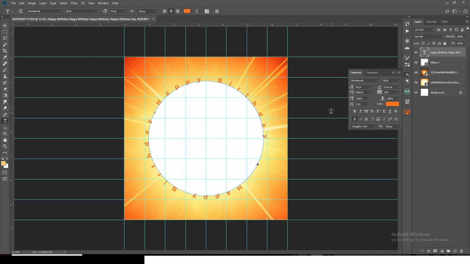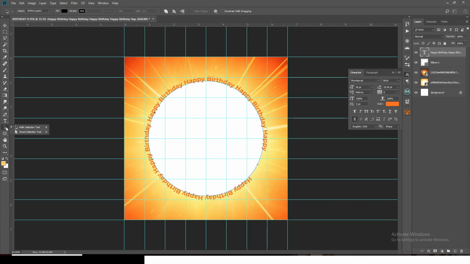Enter. And also I don't like the way the tracking is. It's too much. Let's give it 0. And that is it, the tracking to 0. Everything is perfect here. I want you to right click here and choose the black arrow, this one called path selection, and click on it. Then you can see that there is a kind of a dot over here. Click on it and then just drag it.